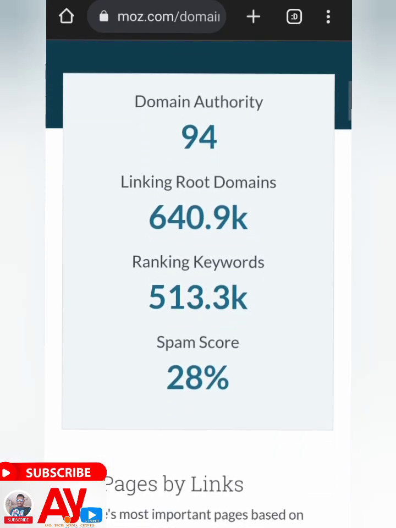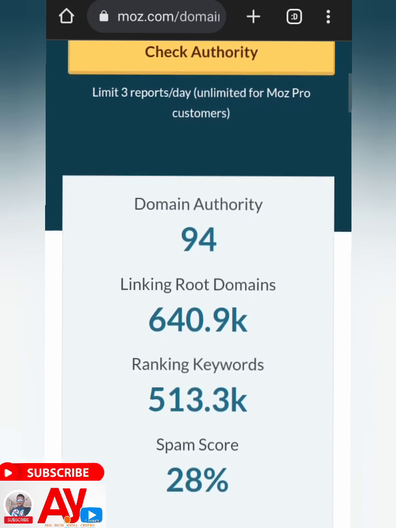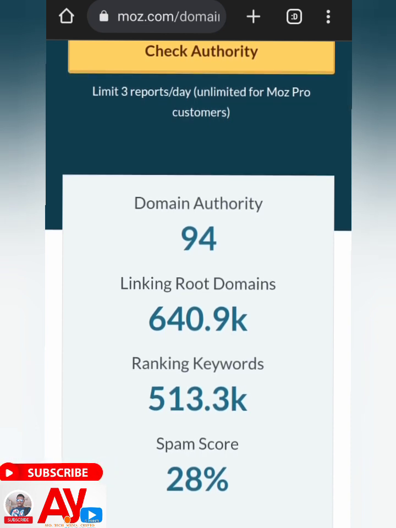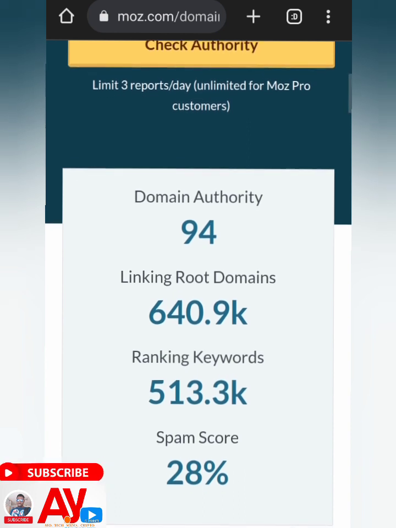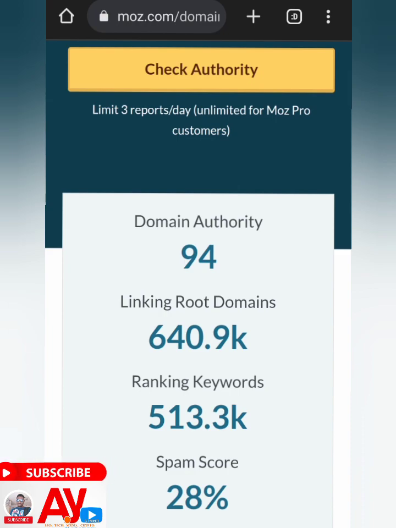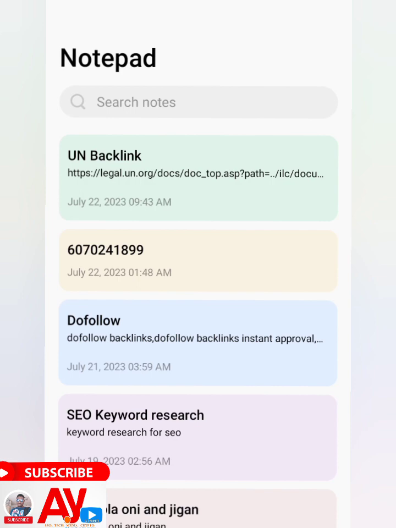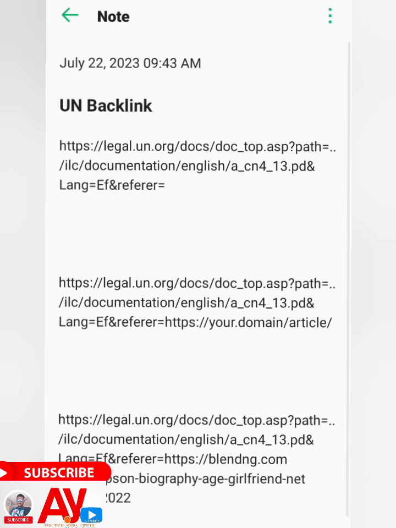All right, welcome back. So now you know the SEO metrics of this particular website, the United Nations website: domain rating of 94, unique root domains over 640k, ranking keywords over 513k, and a spam score of 28%. And how do you get the backlink that will give you the link juice to your website? Just follow me as I do. Come to my notebook. I will give the link in the description on how to do this, on how to copy this. Copy this particular URL.